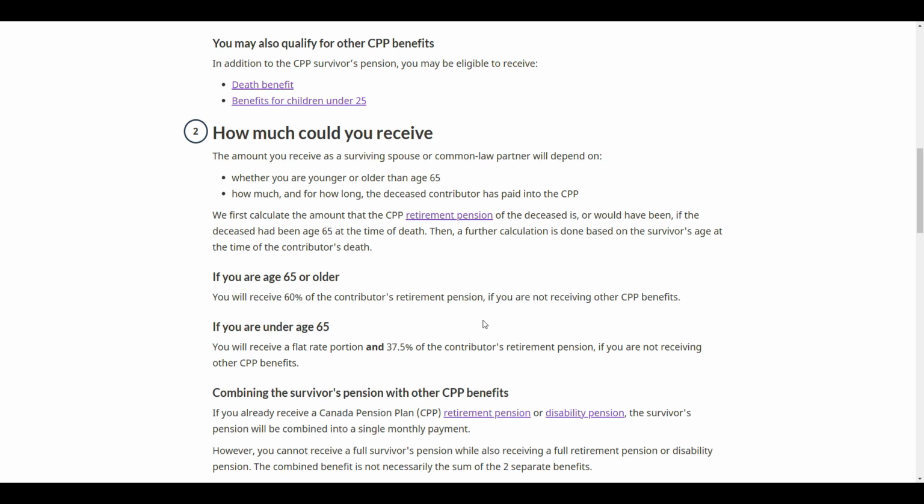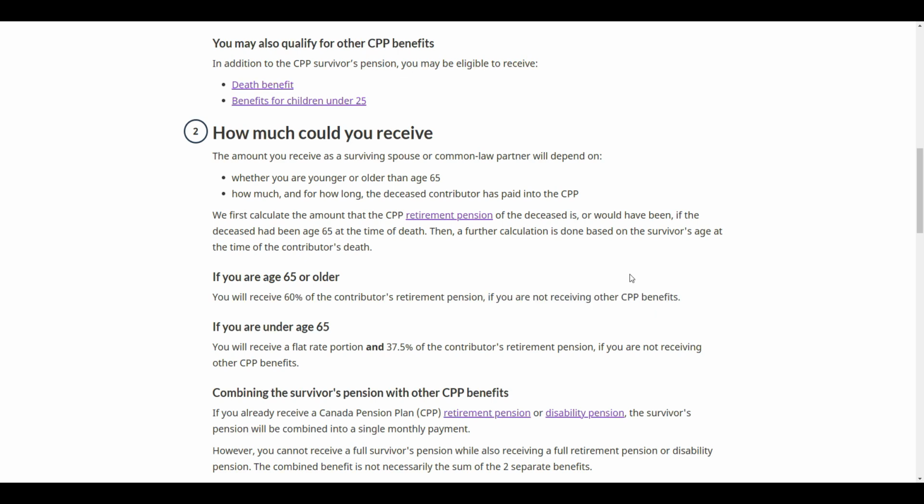So it does not matter when the deceased started their pension. What matters is what the calculated amount was, as if they would have started at age 65. So here, if you are age 65 or older, you're going to get 60% of their retirement pension, their calculated amount as of age 65, but only if you are not receiving other CPP benefits.